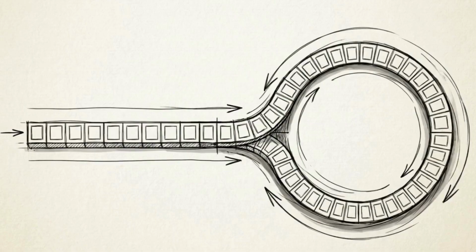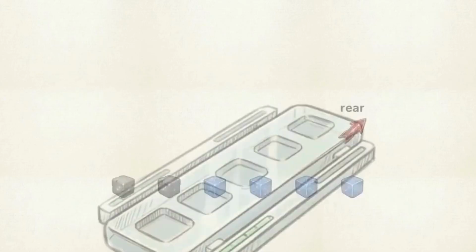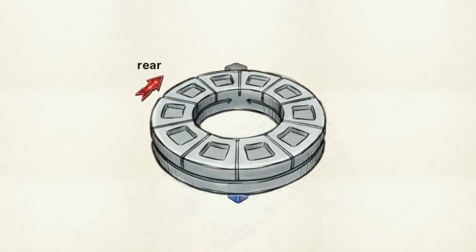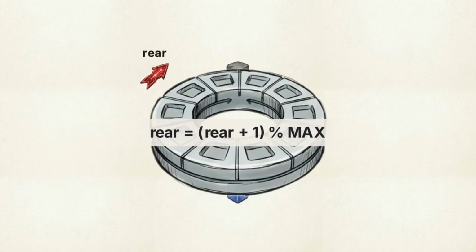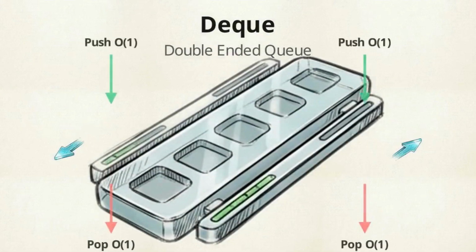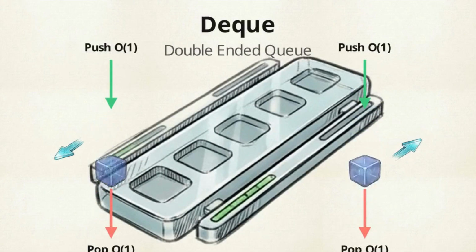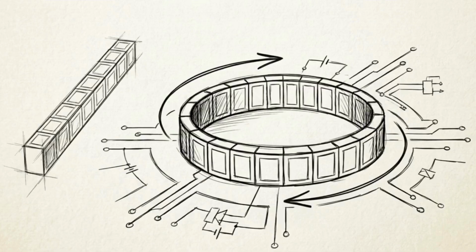In system design, encountering a rigid structural limitation immediately forces an algorithmic evolution. This animated diagram shows the mathematical solution to dead space, the circular queue. The flat array bends into a closed ring. We achieve this using modulo arithmetic, wrapping numbers back to 0 at a limit, allowing the rear pointer to overwrite abandoned indices. Further evolution yields the Deque, or double-ended queue, a hybrid variation that permits O(1) constant time insertion and deletion at both boundary points simultaneously. Advanced data structures are not distinct inventions. They are iterative mechanical upgrades engineered to solve the inefficiencies of rigid constraints.